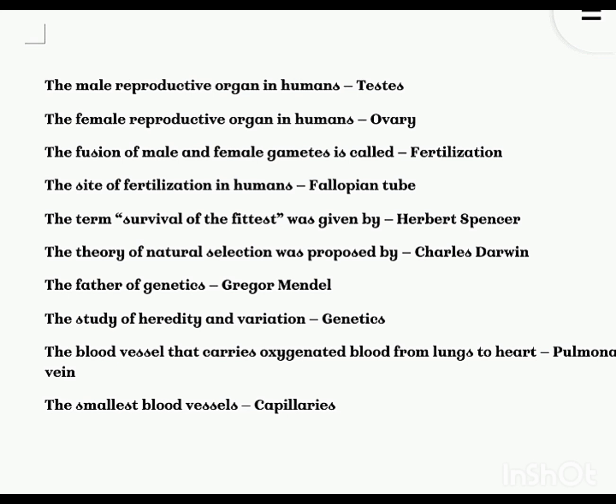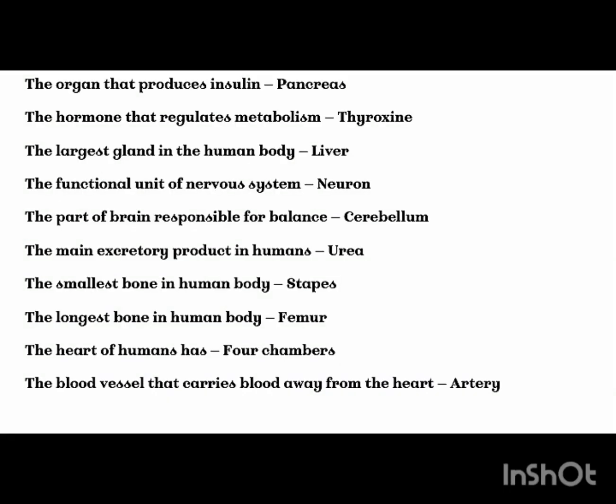The term survival of the fittest was given by Herbert Spencer. The theory of natural selection was proposed by Charles Darwin. The father of genetics, Gregor Mendel. The study of heredity and variation, genetics. The blood vessel that carries oxygenated blood from lungs to heart, pulmonary vein. The smallest blood vessels, capillaries. The organ that produces insulin, pancreas.